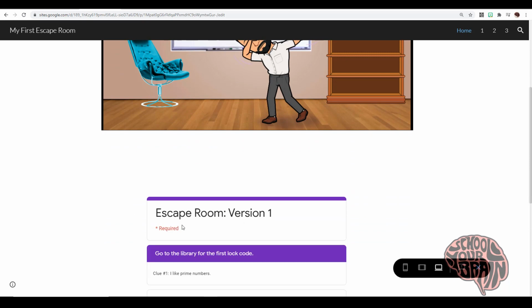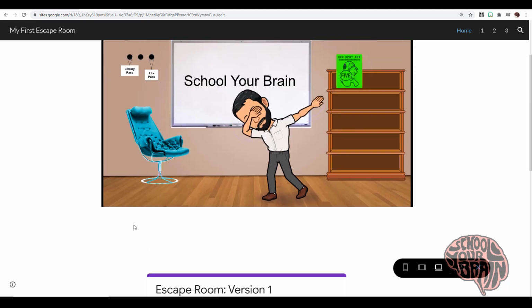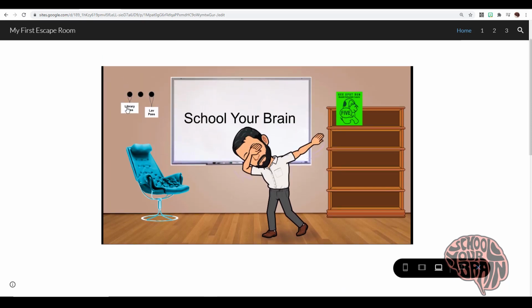If I hit next, it says go to the library for the first lock code, and it says clue 1, I like prime numbers. So I need to go to the library and figure out how to use the clue which says I like prime numbers. Okay, so I'm going to the library, which I see a library pass here.